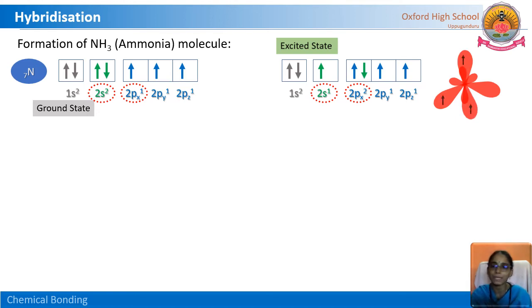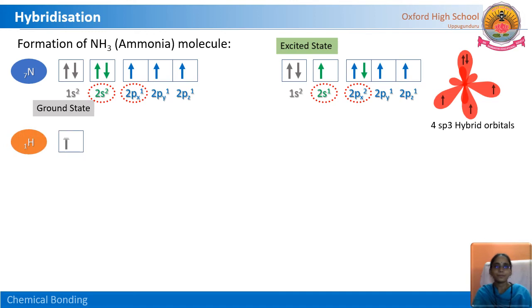Totally how many sp3 hybrid orbitals are formed? 4 sp3 hybrid orbitals, because 1s and 3p reshuffle their electrons and emerge as 4 sp3 hybrid orbitals. But in these 4 sp3 hybrid orbitals, if you observe, one sp3 hybrid orbital is filled with 2 electrons. That means there is a lone pair of electrons present. But the remaining 3 sp3 hybrid orbitals are filled with 1 electron each.